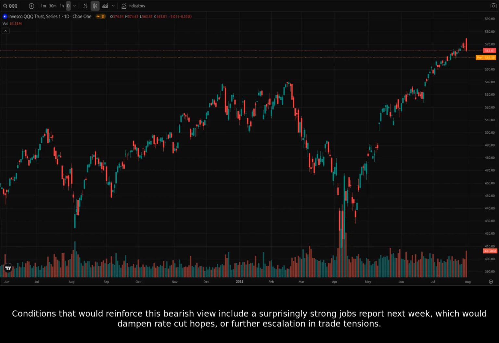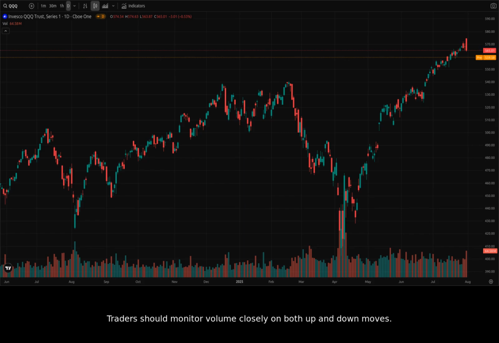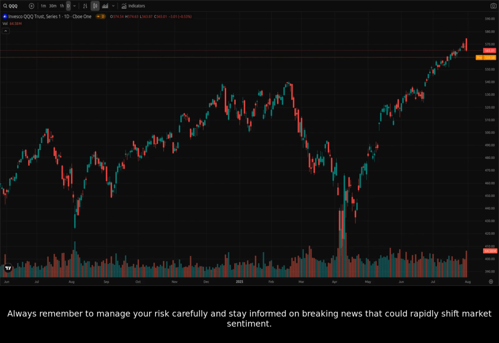Conditions that would reinforce this bearish view include a surprisingly strong jobs report next week, which would dampen rate cut hopes, or further escalation in trade tensions. Conversely, an unexpectedly weak jobs report, prompting the Fed to signal rate cuts or a de-escalation of tariff threats, could spark a strong rebound. Traders should monitor volume closely on both up and down moves. Higher volume on downtrends, as we've seen recently, indicates conviction behind the selling. Always remember to manage your risk carefully and stay informed on breaking news that could rapidly shift market sentiment.